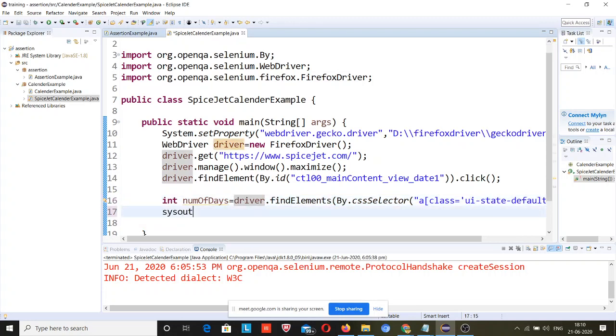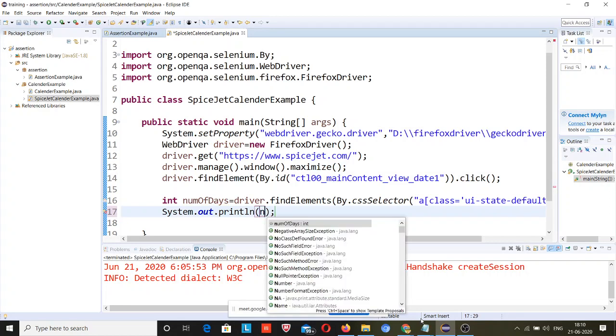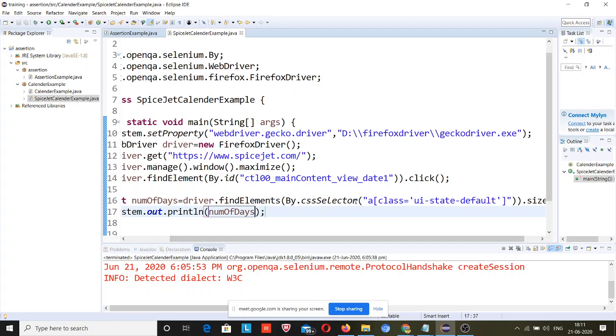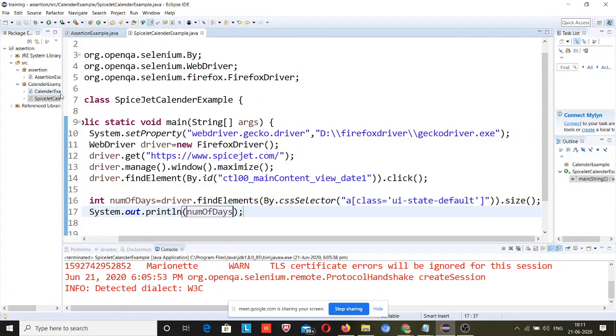I will try to print this out and I will show you. I hope you are all aware of this line of code, because I have previously explained it, so you should not have any problem relating to it.